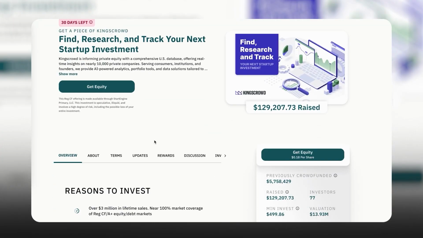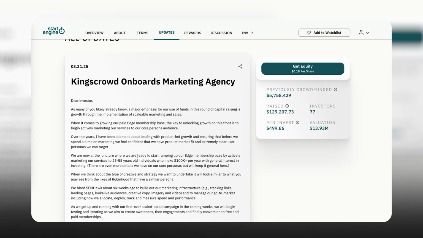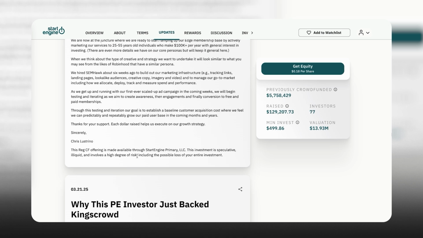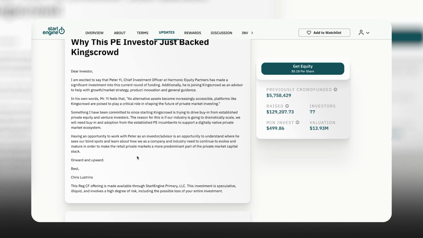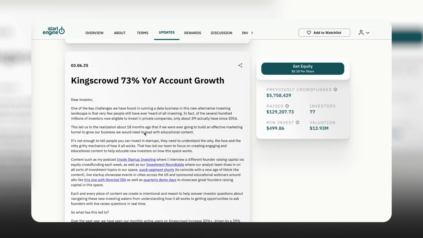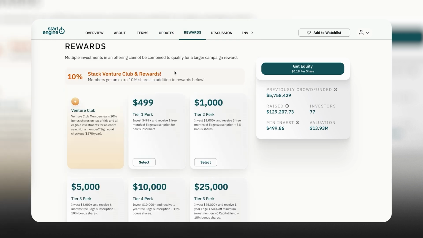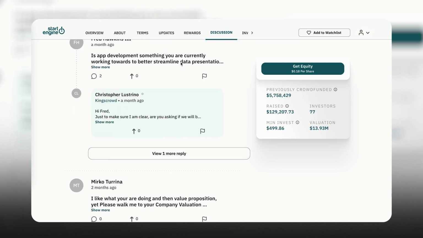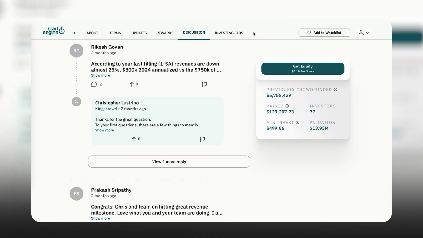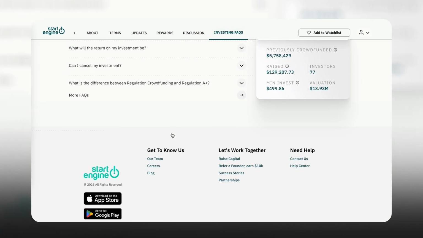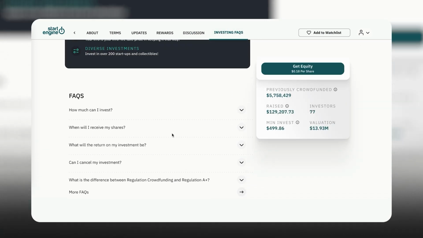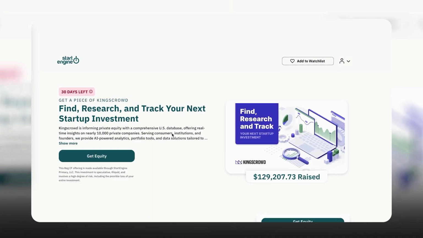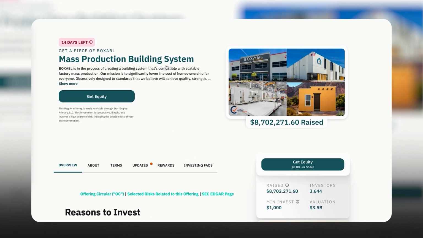If you scroll to the top here, we can also see some other items which you can peruse. For example, the update section. These could be new events that have recently happened since the raise got started, like bringing on a marketing company or adding advisors, all of that kind of information. There are also rewards. So if you invest at a certain amount, for example the $500 level, maybe you get a certain perk, like 1 free month of Edge subscription membership. You also have the discussion section where you can see other people leaving questions and comments and the way in which the company is replying to those. And last, you have the investment FAQs, some information you should just know before you actually get started with an investment. So every single raise or offering on StartEngine conforms to this basic structure.